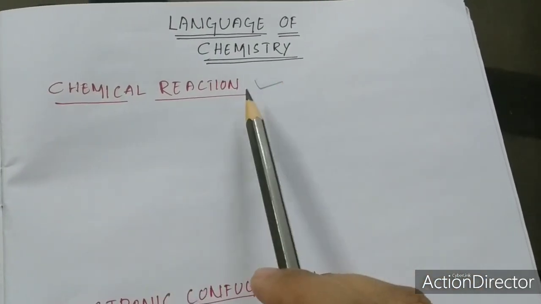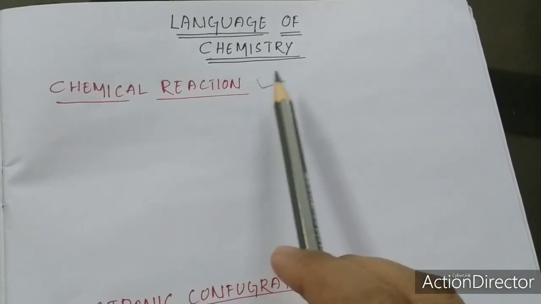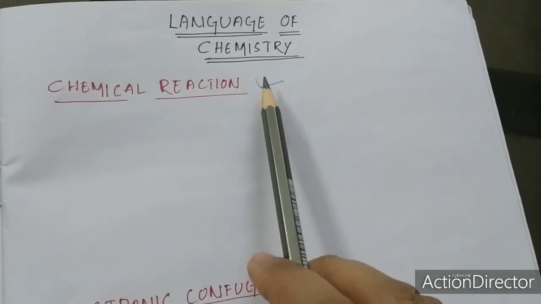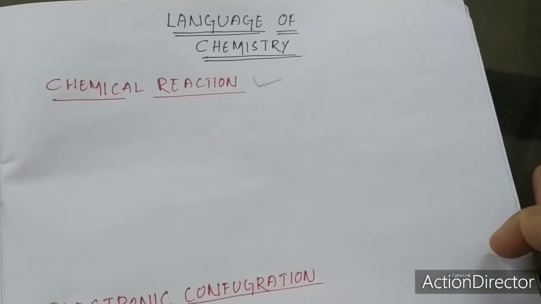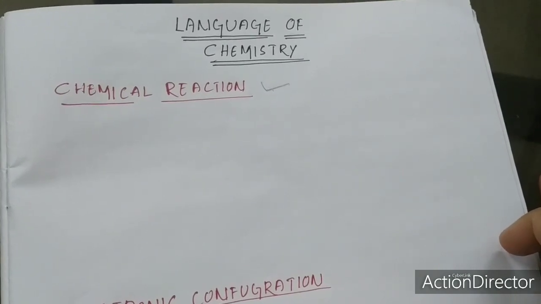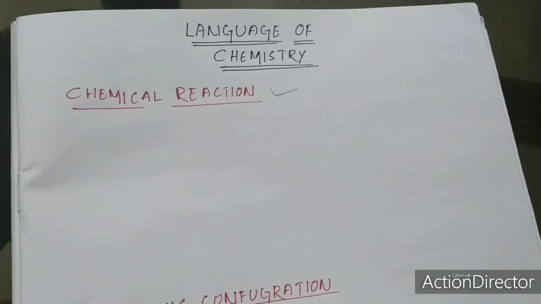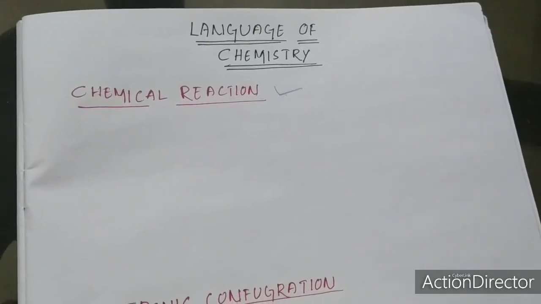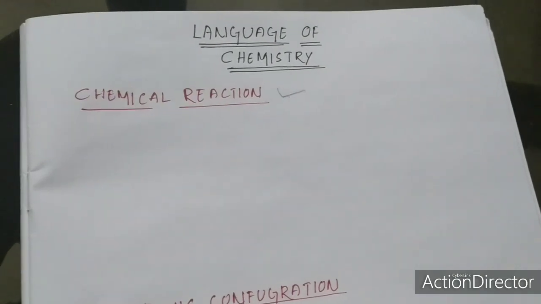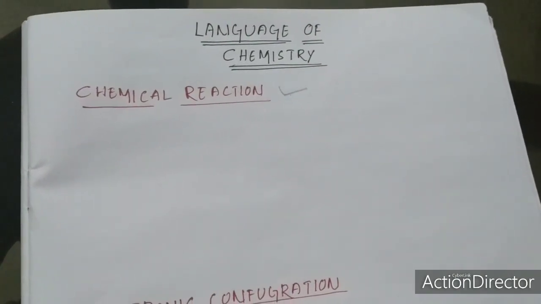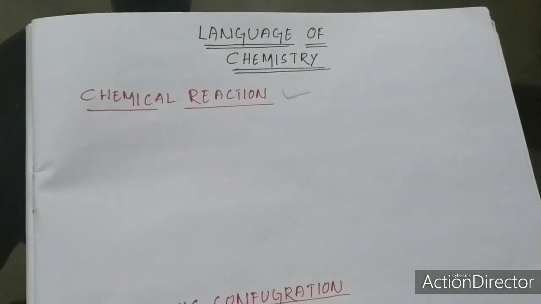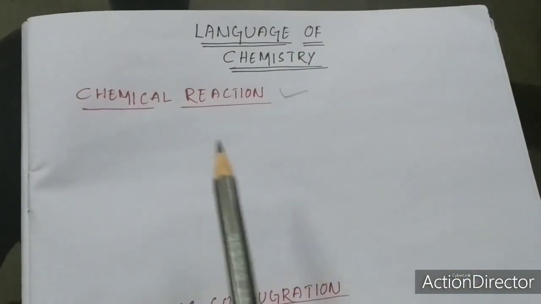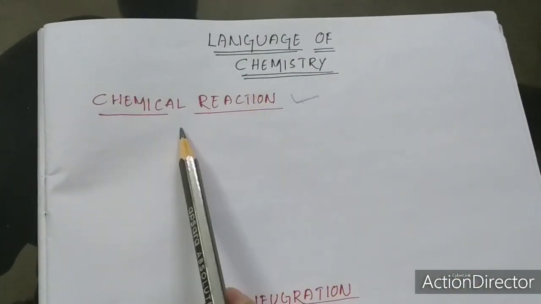If we talk about chemical reaction, we can say chemical reaction is nothing but a chemical change. Whenever any chemical change occurs in any elements or compounds, that is known as a chemical reaction. Don't worry, I will discuss with an example now.